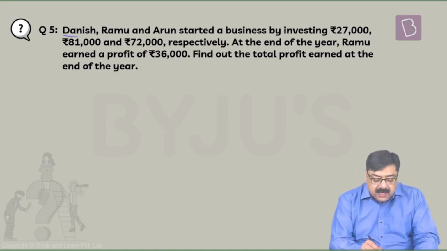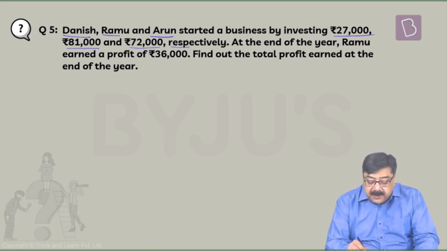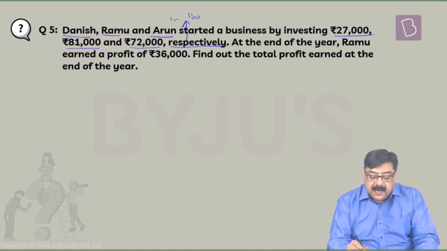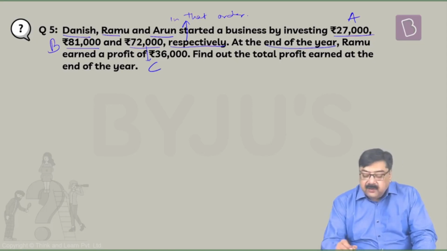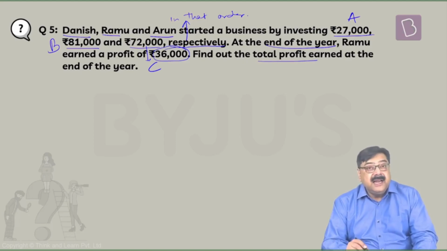Look at the next question. Danish, Ramu and Arun started a business by investing rupees 27,000, rupees 81,000 and rupees 72,000 respectively. Now respectively means in that order. So this is investment of A, this is investment of B, and this must be the investment of C. At the end of the year, Ramu earned a profit of rupees 36,000. So find out the total profit earned at the end of the year.